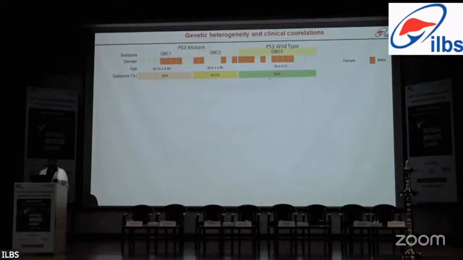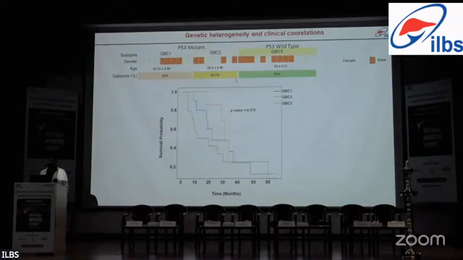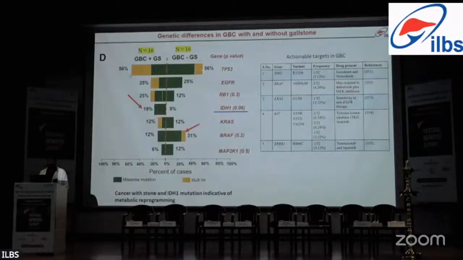Next we asked the question: is there any association of these different molecular subtypes, based on genetic mutation, with survival? When we developed the survival plot, we found that GBC3 was comparatively better than GBC2 and GBC1, although the difference was non-significant. Next, we asked whether there is any difference in gallbladder cancer cases that arise in the presence of gallstone or in the absence of gallstone.